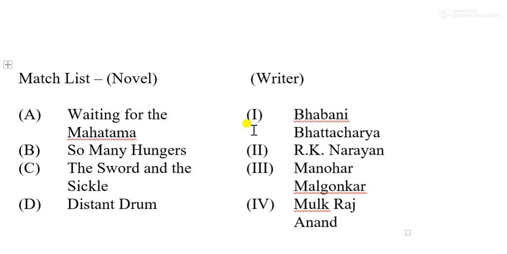The Sword and the Sickle. Yes, we know. The Sword and the Sickle is written by Mulk Raj Anand. One fact I told you at that time, that this title was given by the famous British novelist George Orwell. He gave this title to this work. And Distant Drum, we have just talked about this. It is about the personal life or personal experience of Manohar Malgonkar. So now only one is left, that is So Many Hungers. This work goes to Bhabani Bhattacharya.